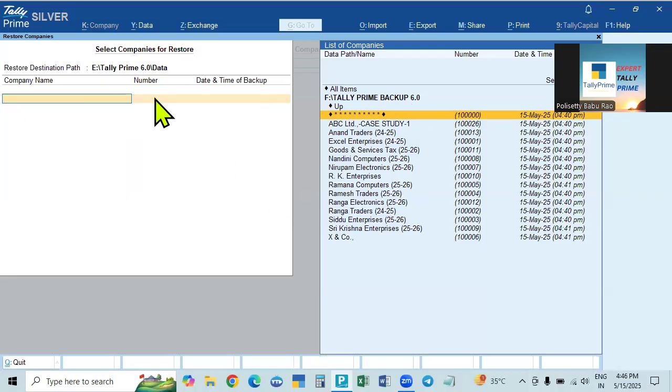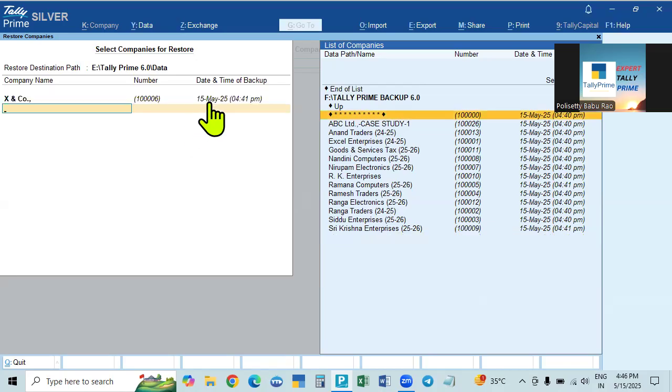Suppose all the companies are deleted, for example. In such a case, take all items and get back all the companies. Now we have only two companies. One company is deleted, and in one company some transactions are deleted. Select this one. In this case, it will show when it was last updated, that is, when it was last backed up. So 15th May, 4:41 p.m. is when it was last backed up. After that, if any entry is made, we have to make that entry again now.